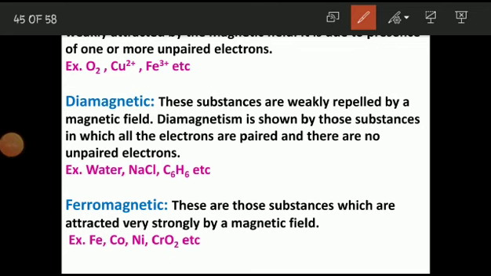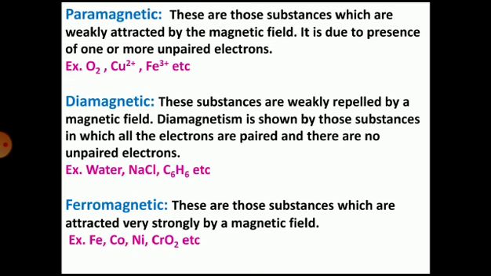In ferromagnetic substances, metal ions are grouped into small regions called domains. Each domain acts as a tiny magnet. However, domains are oriented randomly such that their magnetic moments are cancelled.